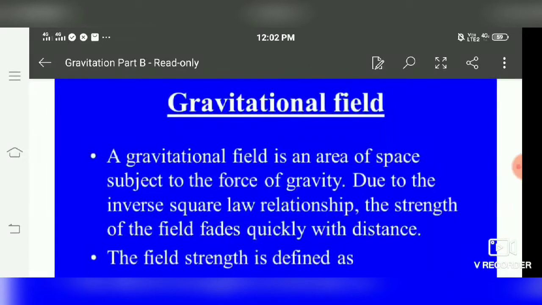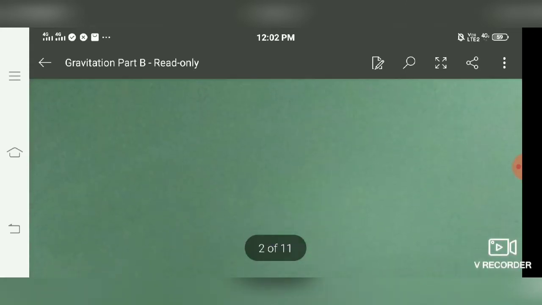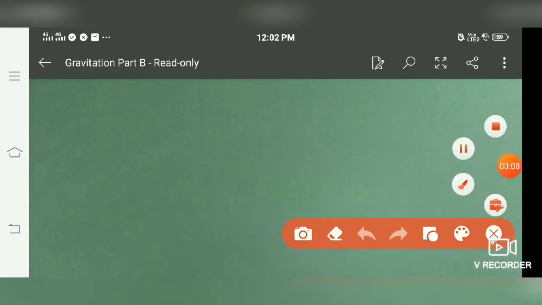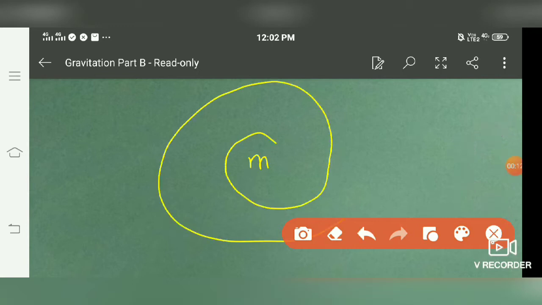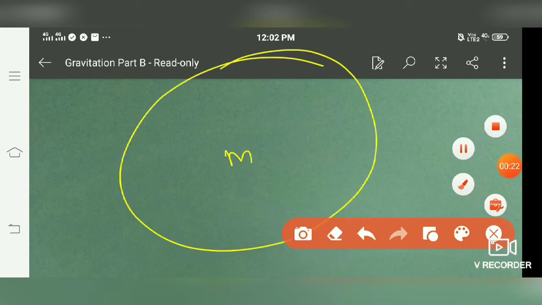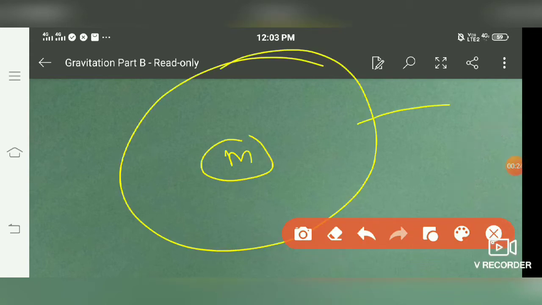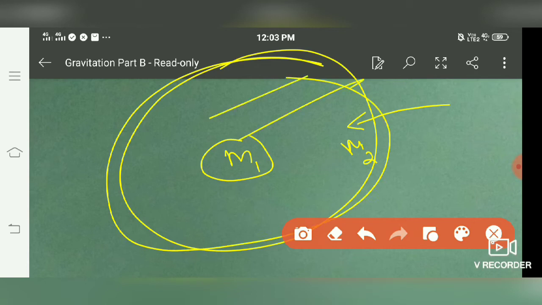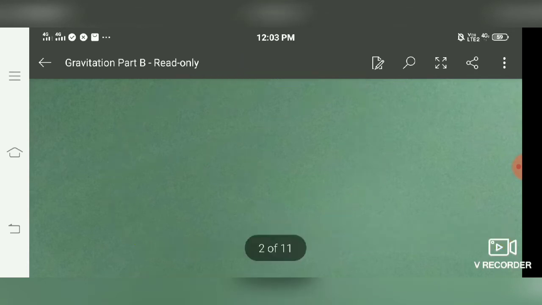Next topic of chapter gravitation is gravitational field. Now first of all, what is gravitational field? So gravitational field is actually an area around a body possessing mass. It's an area around a body, you can say, it's mass m, area around a body. When other mass approach this area, it starts feeling influence of this mass. So this area is called gravitational field.